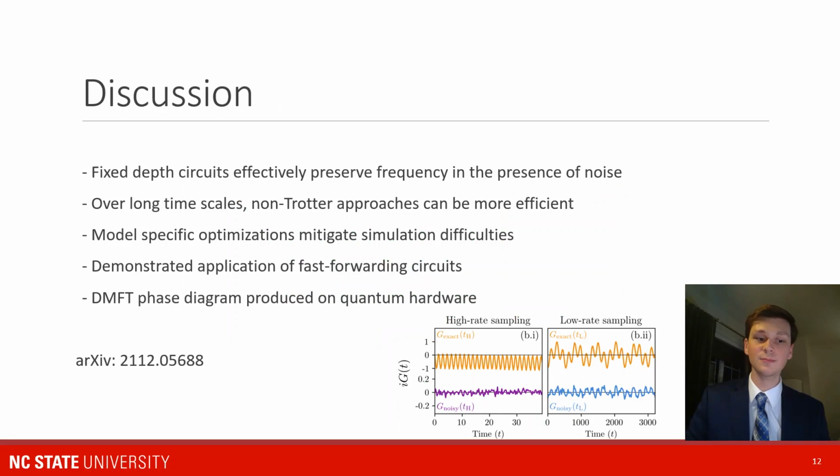In this work, the really remarkable thing is that fixed depth circuits are able to very well preserve frequencies, even in the presence of decoherent noise. So we're able to access very large timescales that Trotter based approaches are not able to access. And we're able to build together lots of error mitigation methods and optimization methods to accurately simulate this system in the limit of very high decoherence and very large noise in the system. And we're able to apply this fast forwarding circuit to a relatively large system on hardware compared to what's existing in the literature, and demonstrate this physical process for the first time on quantum hardware.